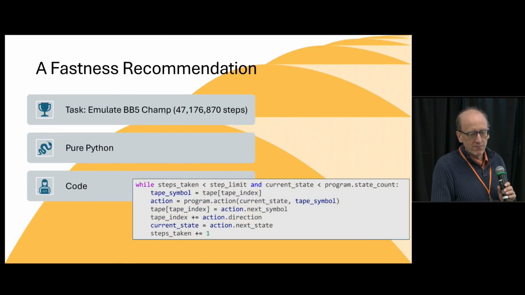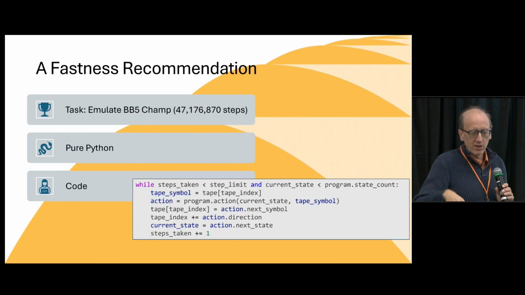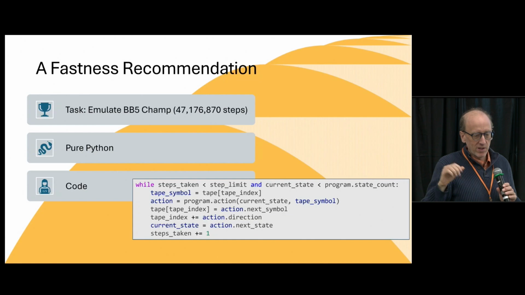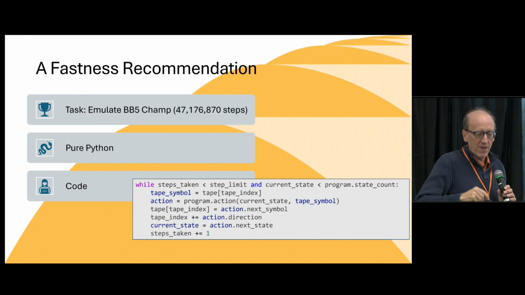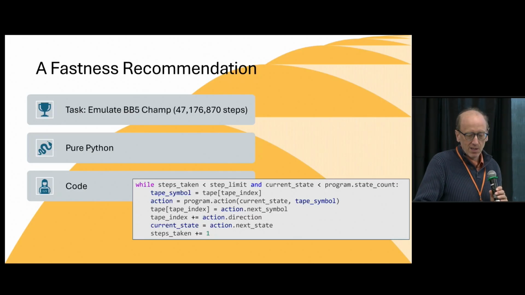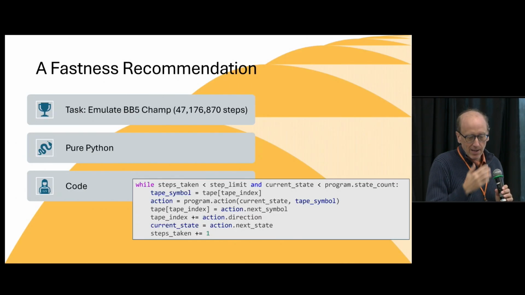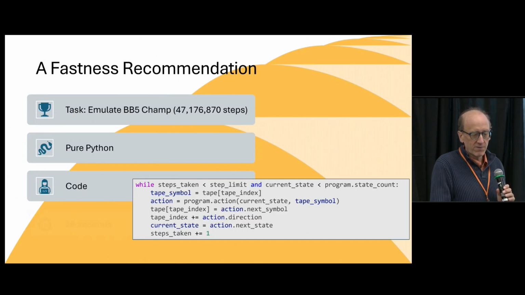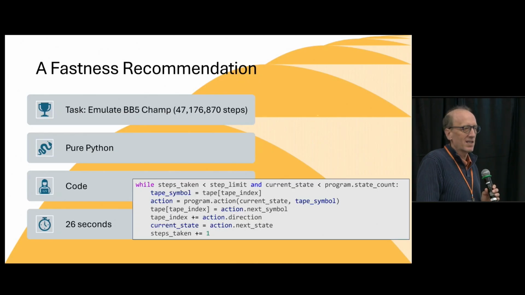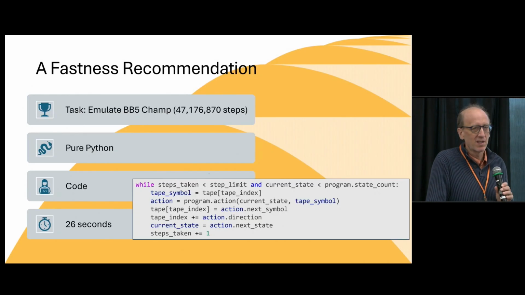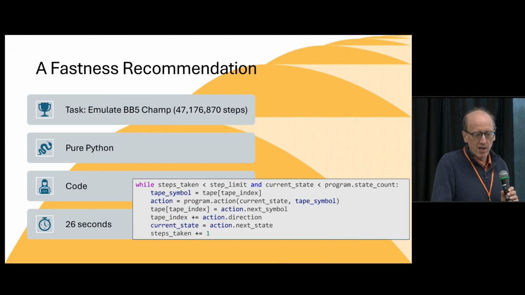It's straightforward. We loop as long as we haven't hit the halt state. We read the tape symbol. We go look up in our program what the next action is. Then we pull apart that action and set the new tape, move left or right, set the next action, and keep our step count. And if we run this on the Busy Beaver 5 emulation, it takes about 26 seconds, which seems OK, 47 million steps in 26 seconds. But can we do better?